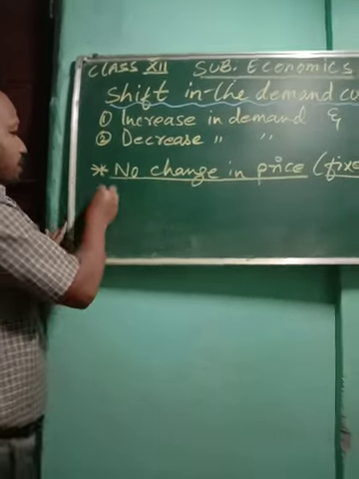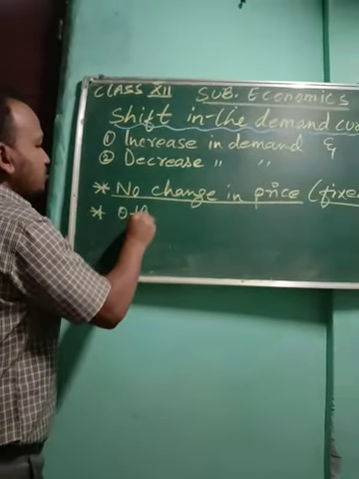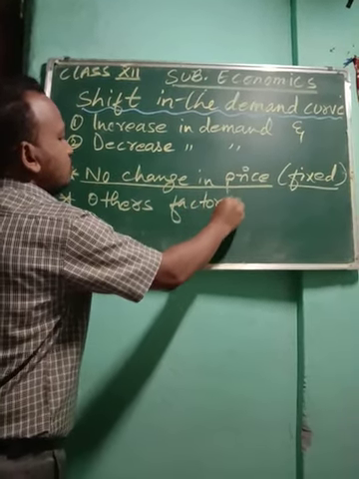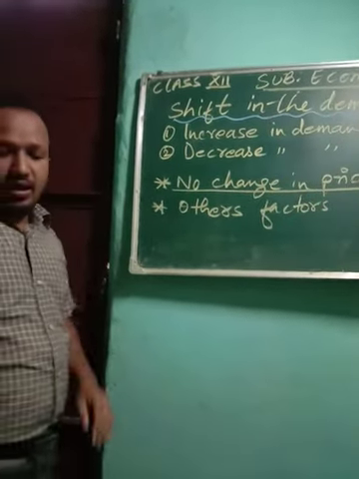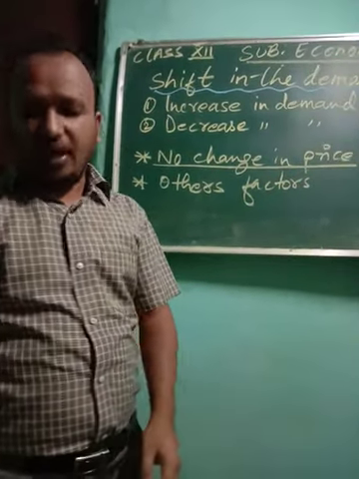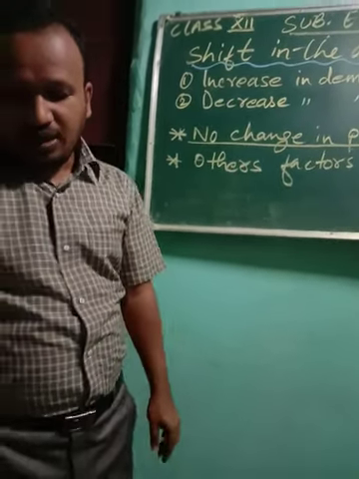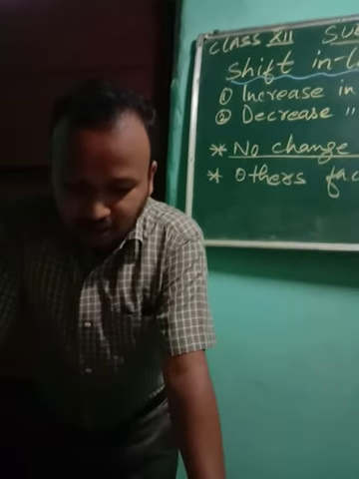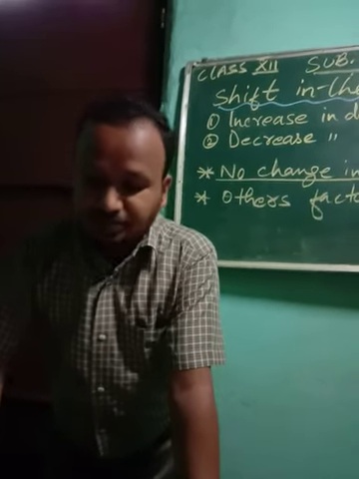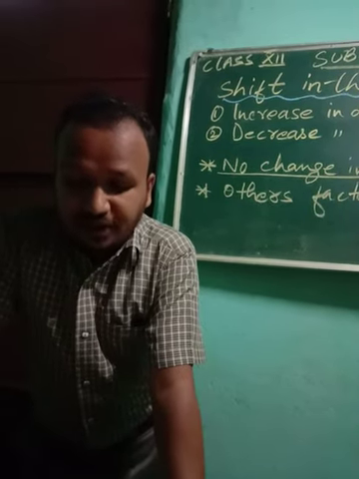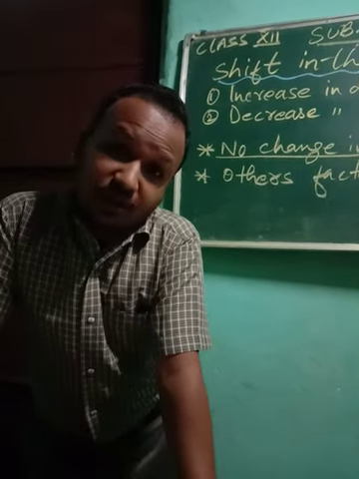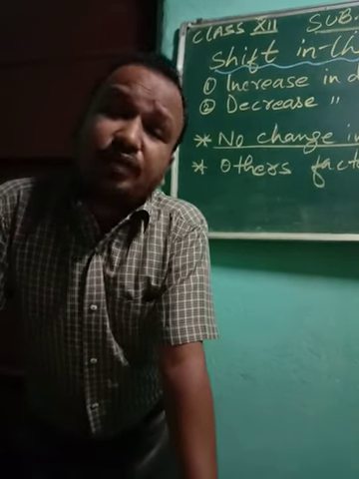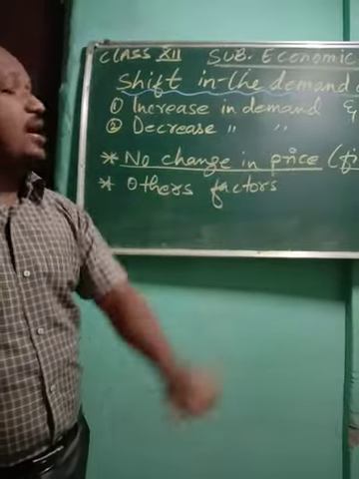So what changes will take place? There will be change in other factors. Now other factors we have already discussed in the beginning of this chapter. That is substitution of goods, the substitution effect. We have learned income of the consumer, taste and preference. So these are the other factors which will lead to shift in the demand curve.